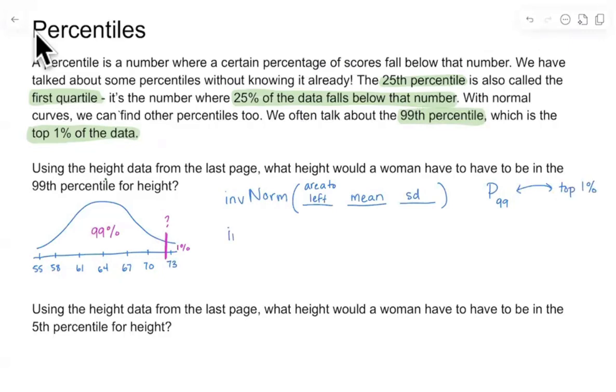I would go to my calculator and do inverse normal. The area to the left is 99%, so I convert it to a decimal and say 0.99. The mean is 64 and the standard deviation is 3. I would put that into my calculator and it would tell me the height to be in that 99th percentile.